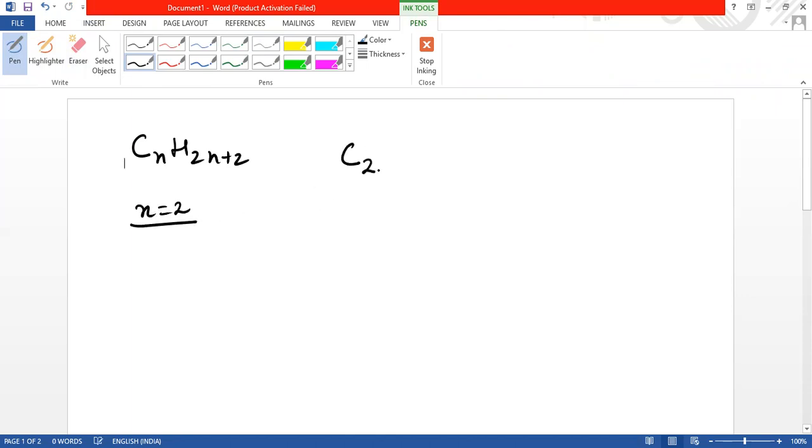Now, if we put the value of n as 2, we'll get C2H(2×2+2). This 2 multiplied by 2 will be 4, plus 2, 6. So C2H6. The name of this compound will be ethane.